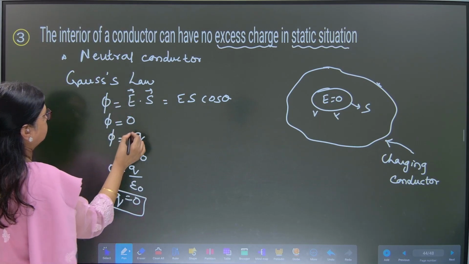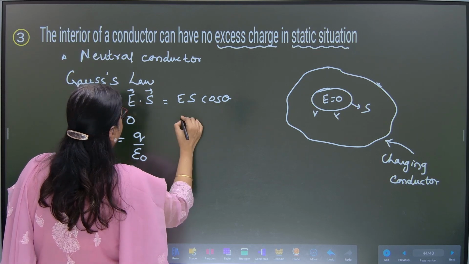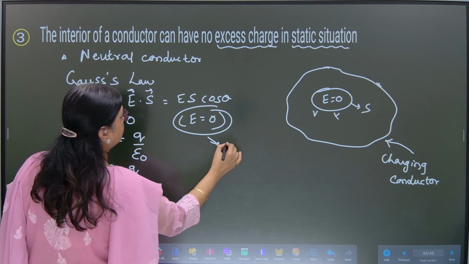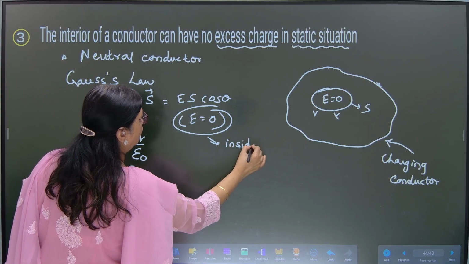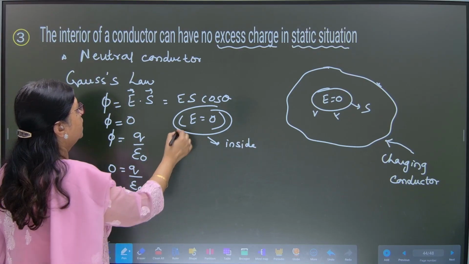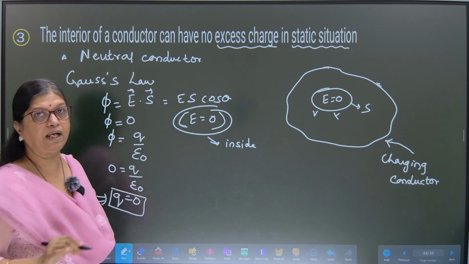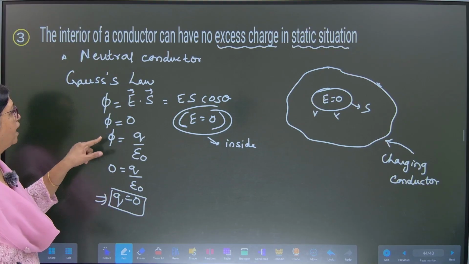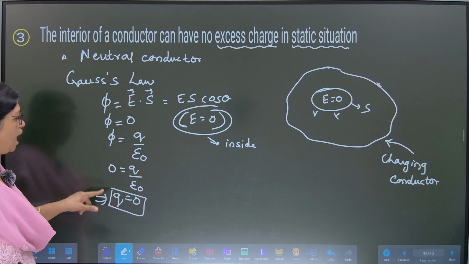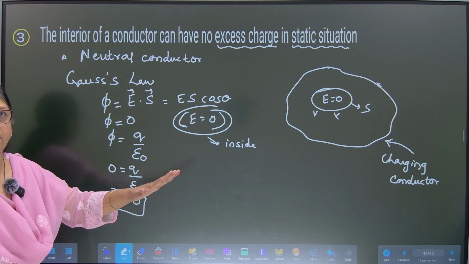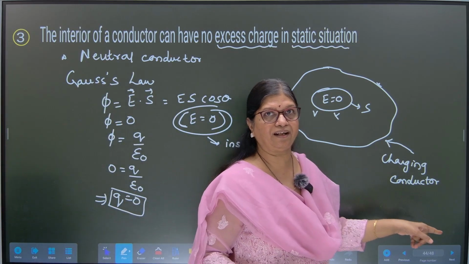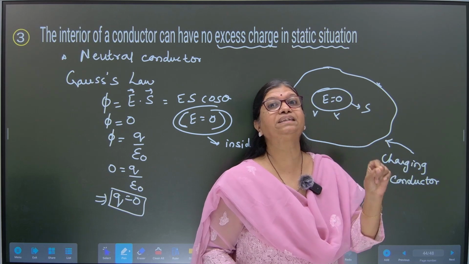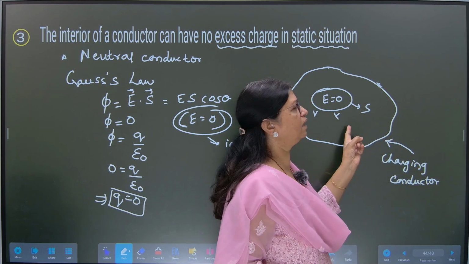So inside the conductor, because the electrostatic field value is 0, flux is 0, charge is 0. Agreed?